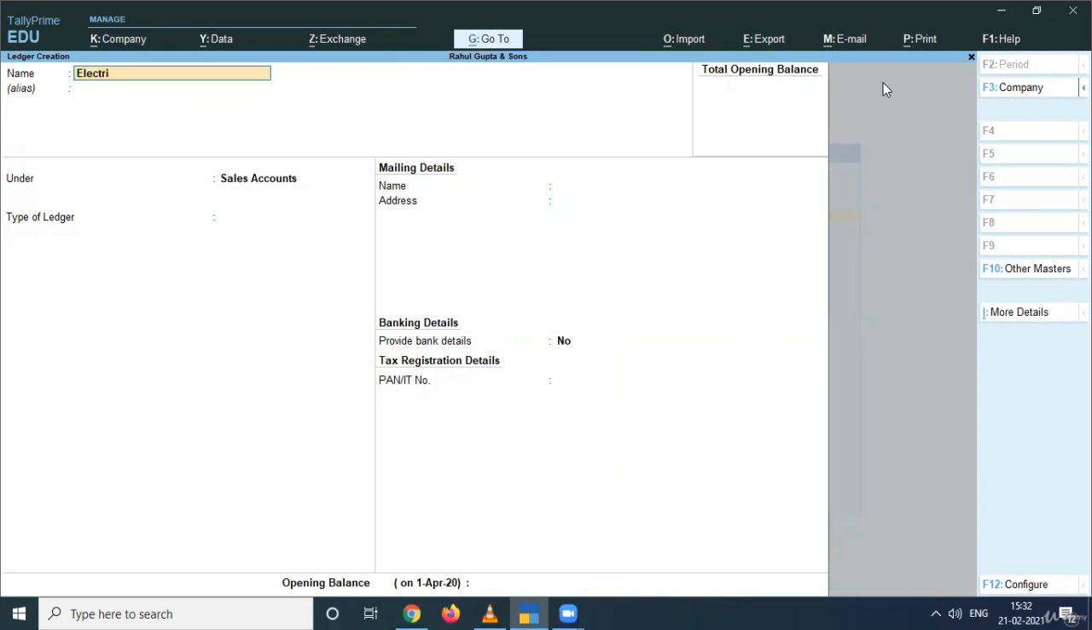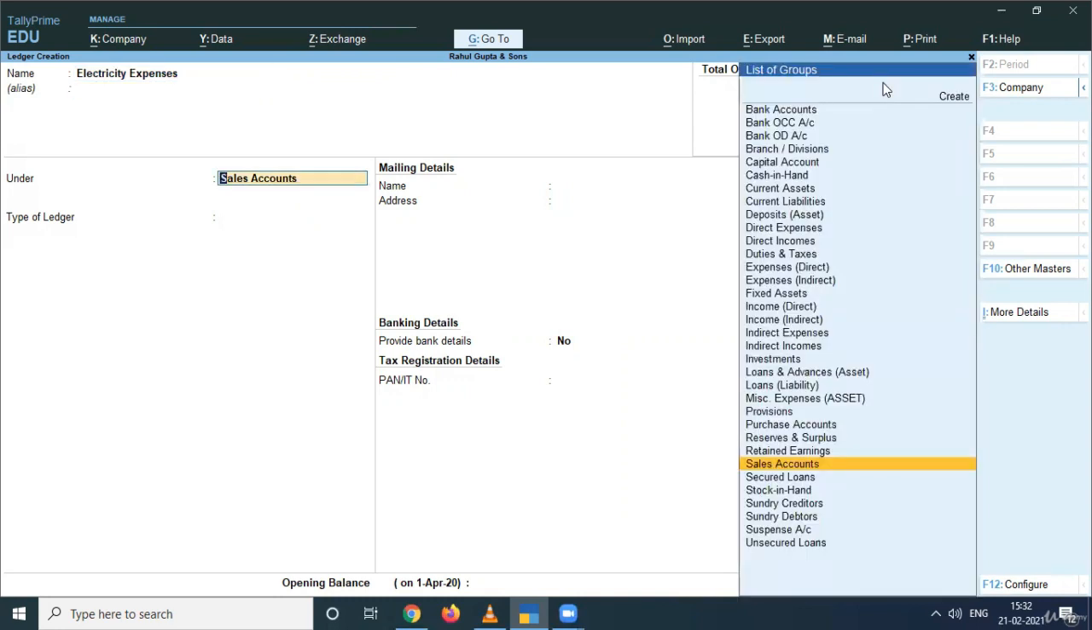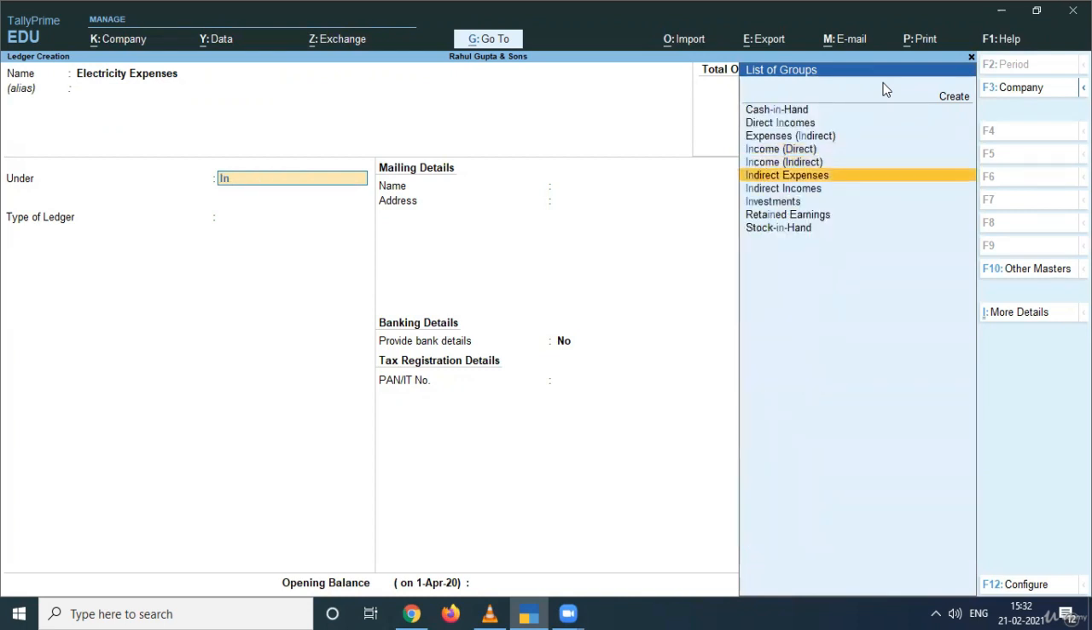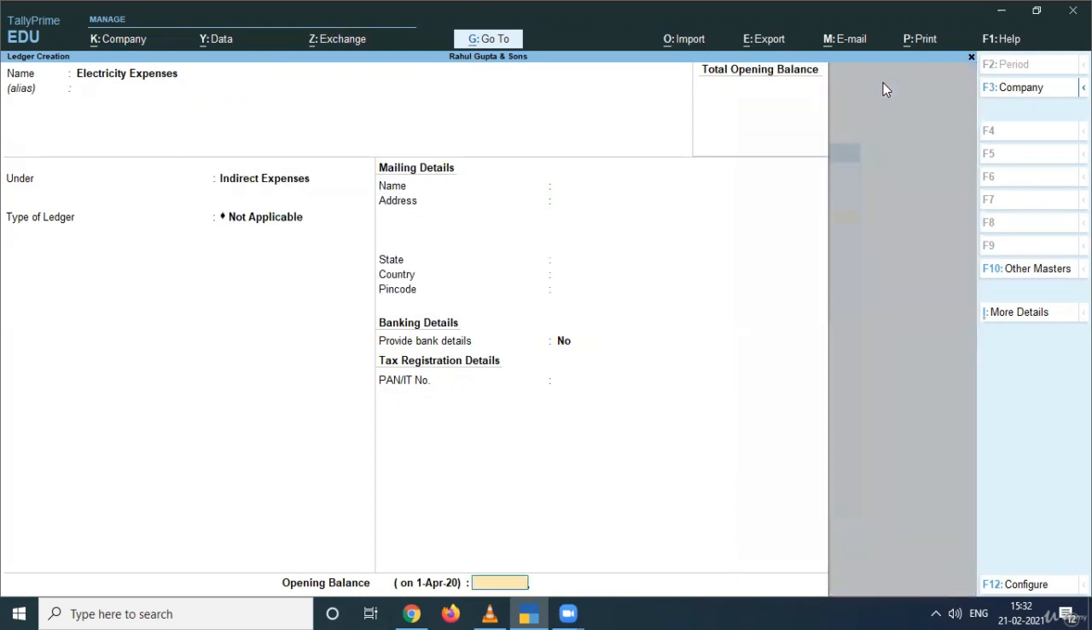Next, we have electricity expenses. See, it doesn't define whether this is a direct or indirect expense or whether it belongs to production or not. So if it is not specified that this electricity expense is directly related to production, then you will post this simply in the indirect expense. So I am taking here the group of indirect expense and accepting the ledger. My ledger is created. Likewise, you can prepare more ledgers of water expenses or any other expenses.